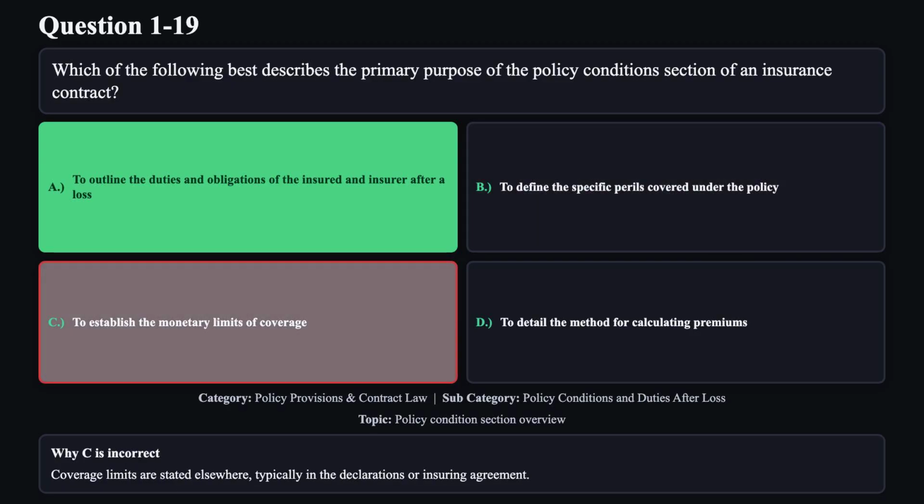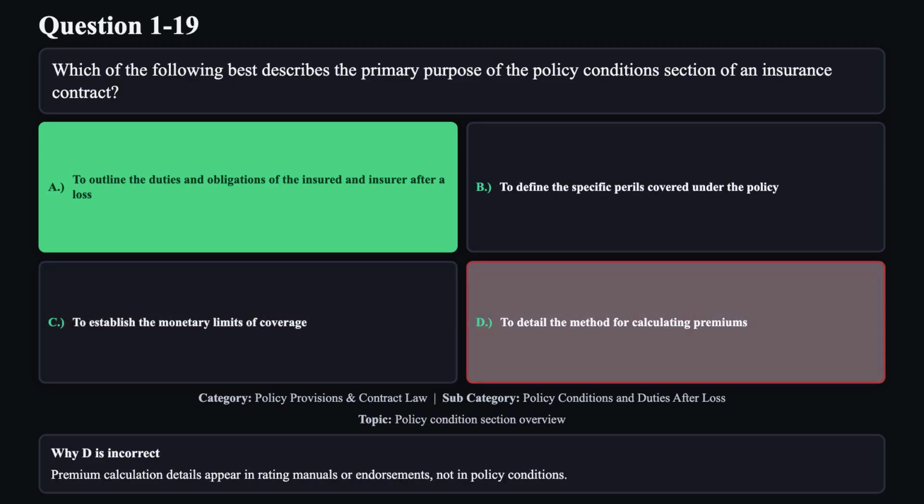Reason C is not correct. Coverage limits are stated elsewhere, typically in the declarations or insuring agreement. Reason D is not correct. Premium calculation details appear in rating manuals or endorsements, not in policy conditions.